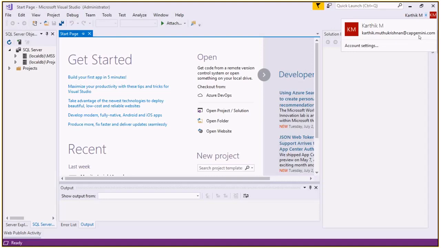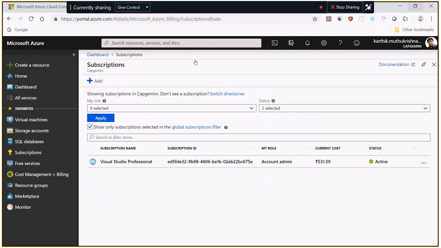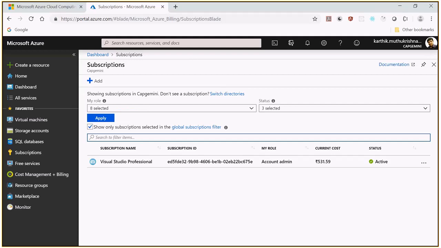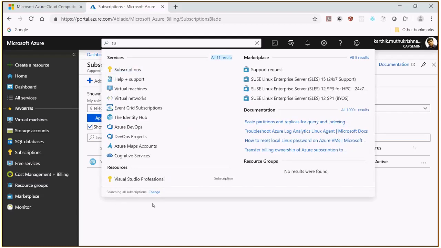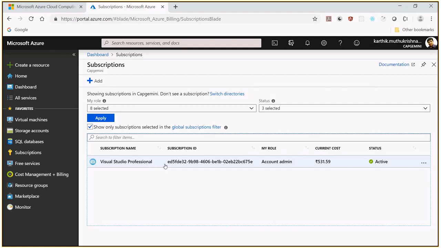I'm making it clear, don't try it with your client account and say that it is getting charged. For Capgemini.com, we have the option of getting a free credit of 3,200 per month. Once you can see this, you can go to portal.azure.com. Just open portal.azure.com. When you type subscription and click it, check for the subscriptions. If it says that there is no subscription, it means you can add that subscription.